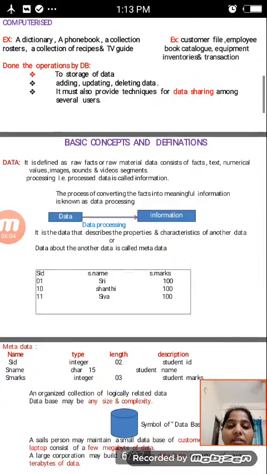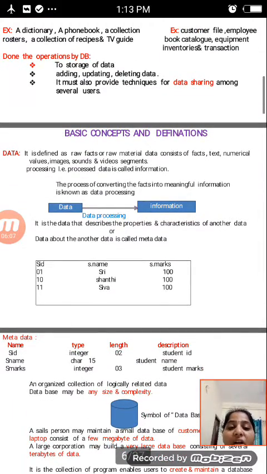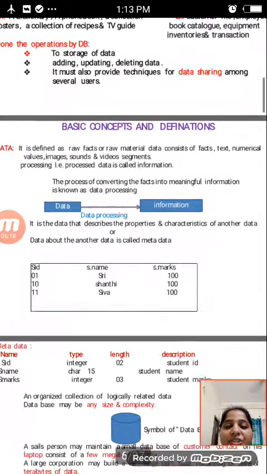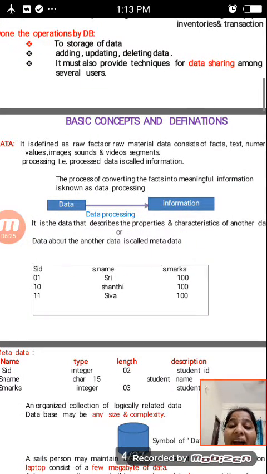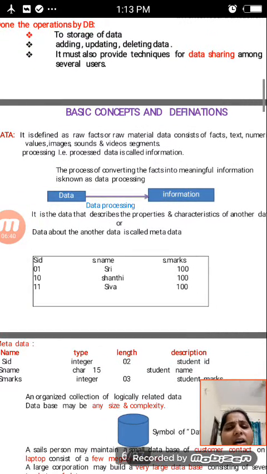And then the next concept is basic concepts and definitions. In the basic concepts, what is data? It is defined as raw facts or raw material, consisting of facts, text, numerical values, images, sounds and video segments. We already discussed this. Now, what are raw facts? What is raw material? Text and numerical values are all kinds of data.